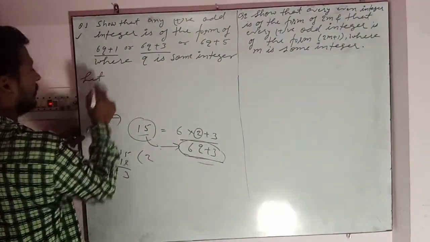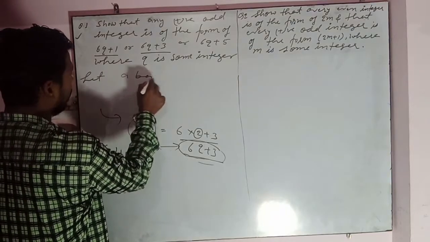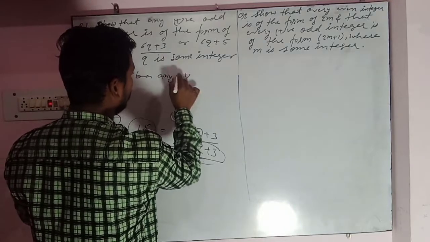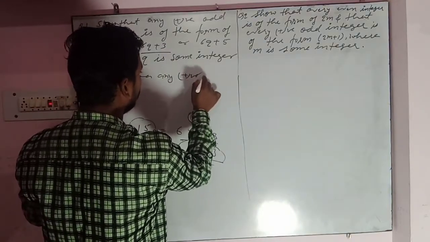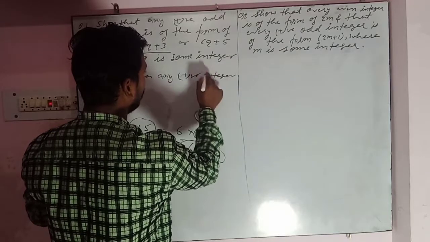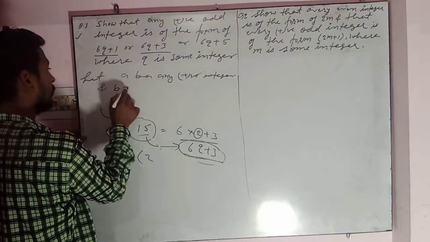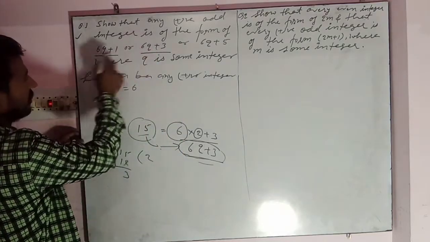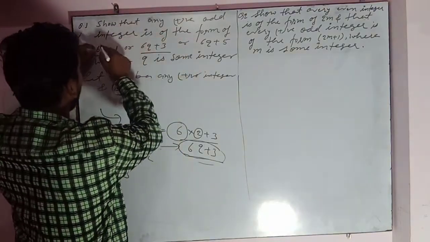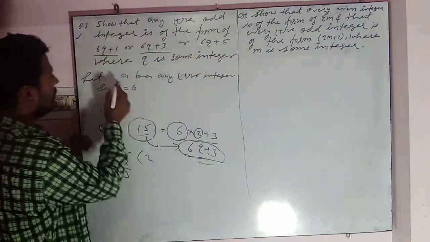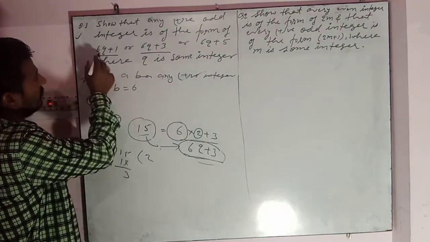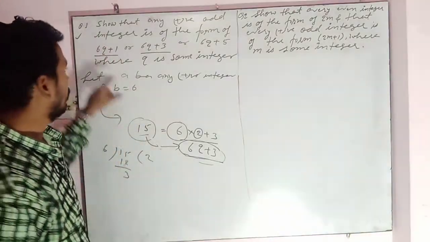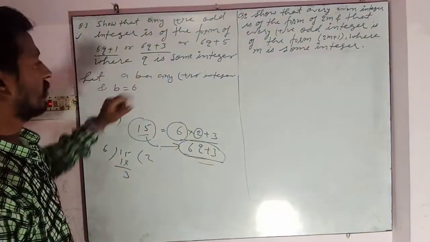First, let a be any positive integer, and b is equal to 6. b means the divisor, and you can see 6 is the coefficient of all these terms, so we can write b is equal to 6. If there was 5, then we would write 5. If there is 4, then we write 4. It becomes the divisor, so b is equal to 6.